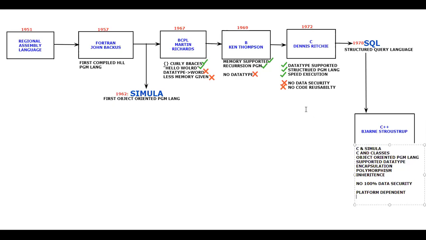So let us quickly go through the advantages and disadvantages. I would like to give some tick marks here. This is C and Simula, so it's C with classes. The first time object orientation, and it's an object-oriented programming language. Data types are supported. Encapsulation is there. Polymorphism is there. Inheritance is there. What are all these things? Do attend my Java classes, you'll come to know that. And there is no 100% data security; why, I'll be telling in the upcoming classes. And it's platform dependent.